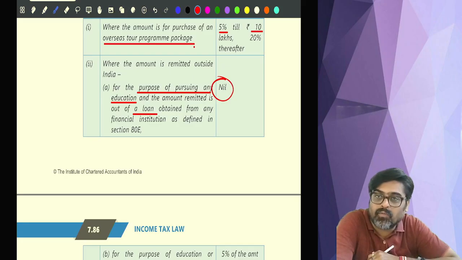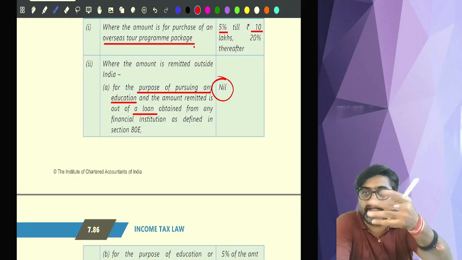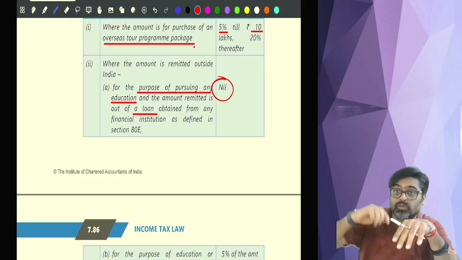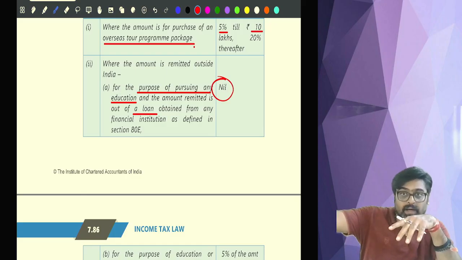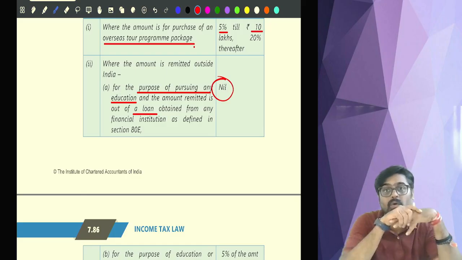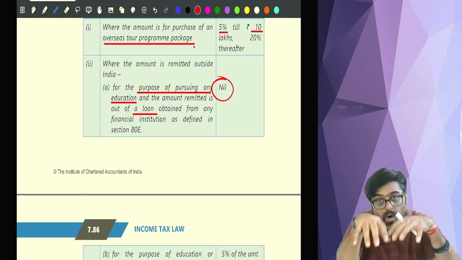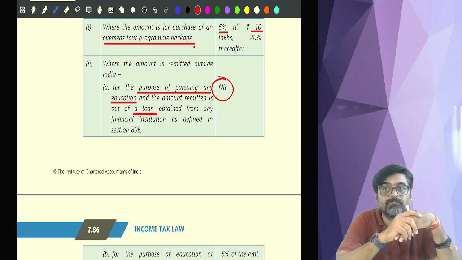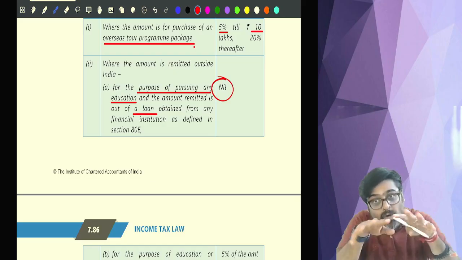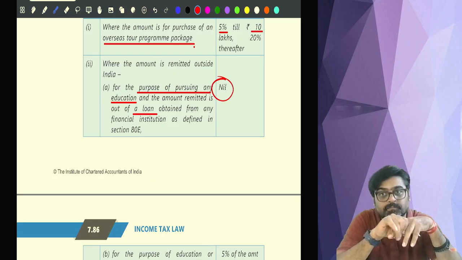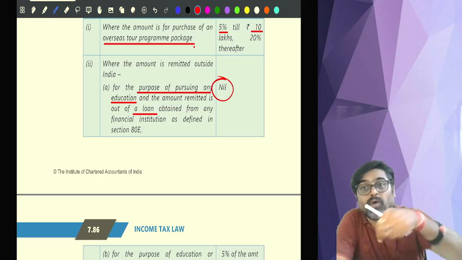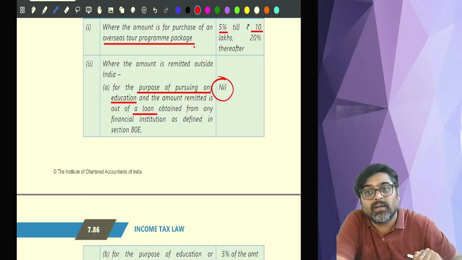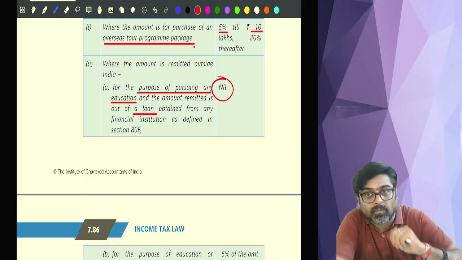So are you buying foreign exchange from me? Yes. For what purpose do you want that foreign exchange? Oh, you want to use that foreign exchange outside India for education. To buy that foreign exchange, where did you get money? You are not using money from your pocket.